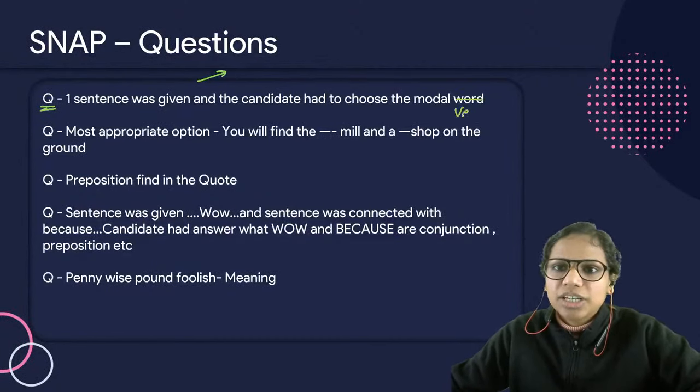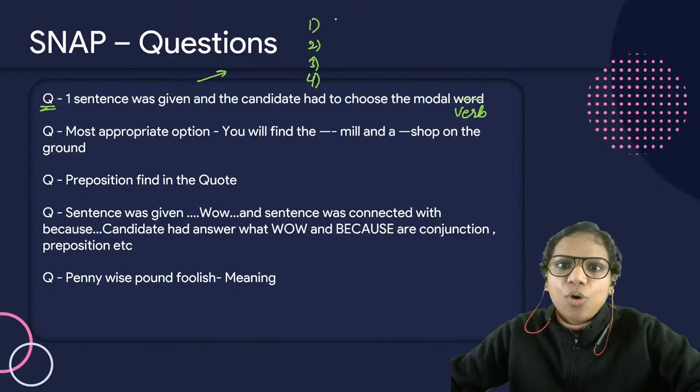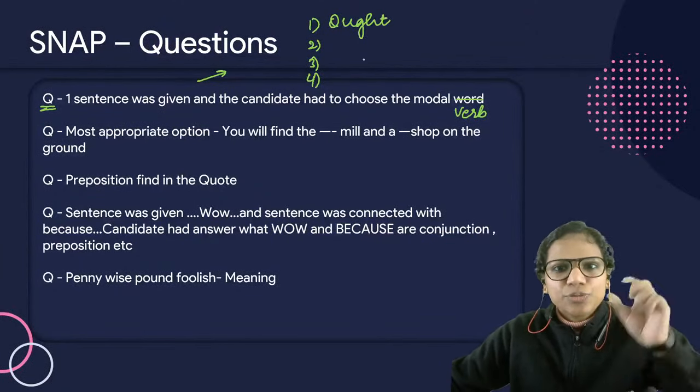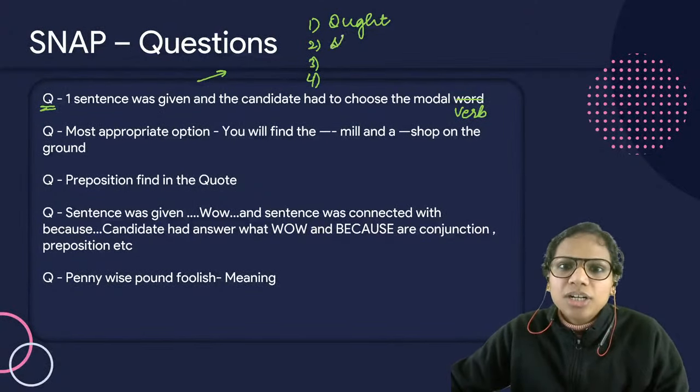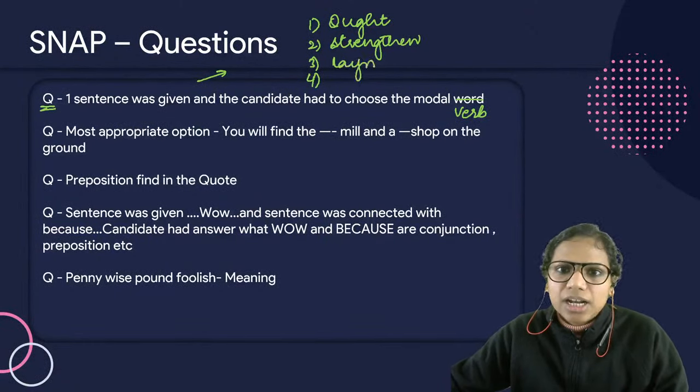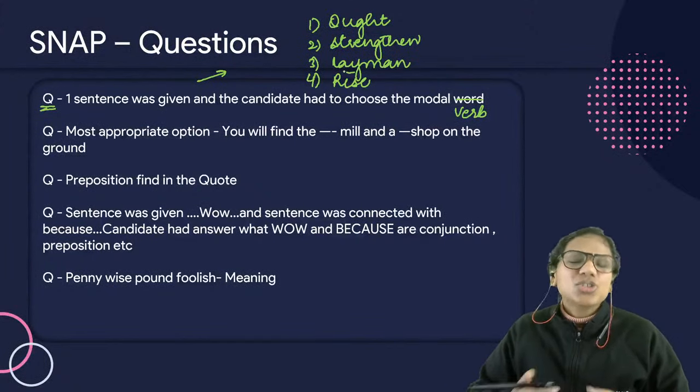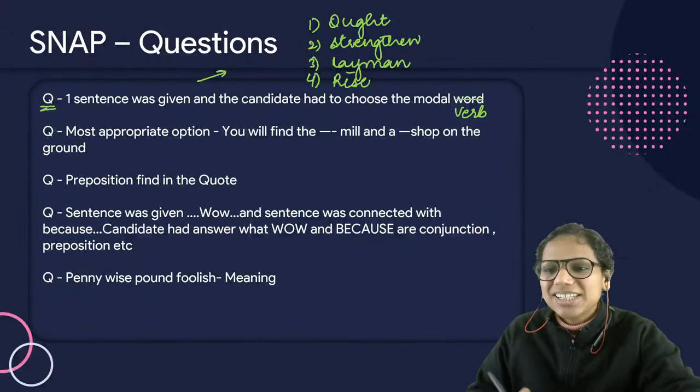You had to choose the correct modal verb. A sentence was given and 4 words were underlined there: ought, strengthen, layman, and the last one was rise. So of course, there's just one modal verb here. Which one is it?